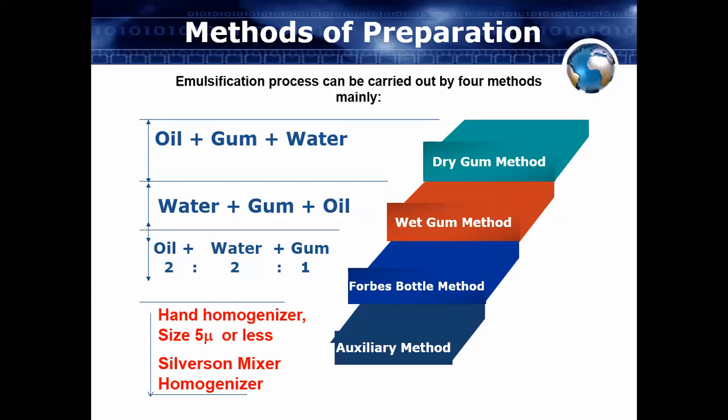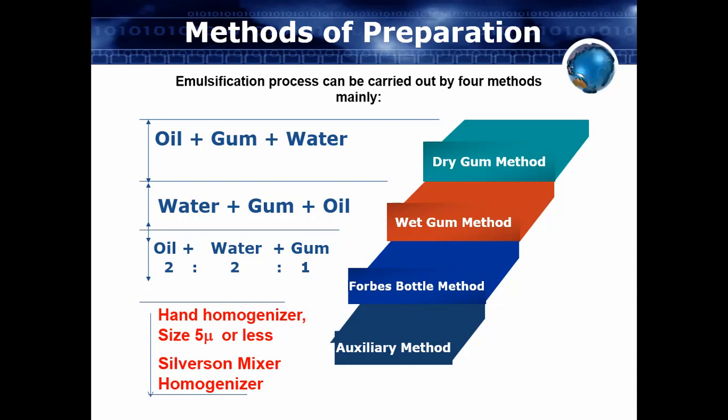Suppose while preparing your emulsion, we have taken first of all oil, and then we have added the gum, that is the acacia powder or the tragacanth powder, and we have mixed it properly, and then we have added the water. So here we have taken firstly oil, then the gum, and lastly water.